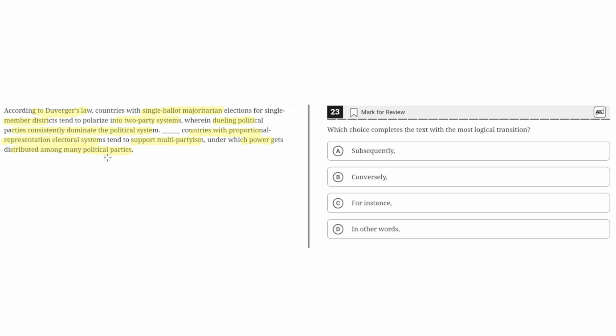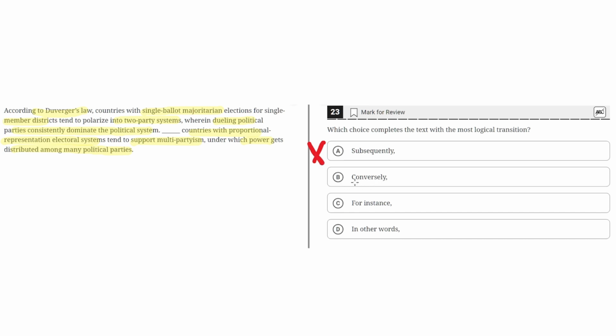among many political parties. So option A says subsequently. This is incorrect because subsequently implies a chronological order where this sentence would be the next step in a process or a series. But this is not the case, because the first sentence describes single ballot majoritarian elections, and the second one describes proportional representation electoral systems, which contrasts what was said in the first sentence. So subsequently wouldn't make sense in this context.